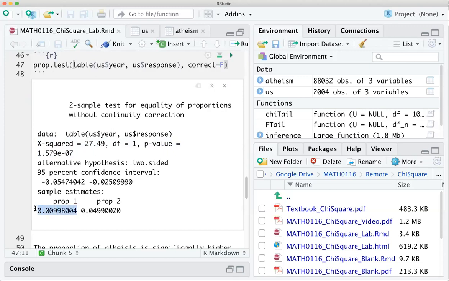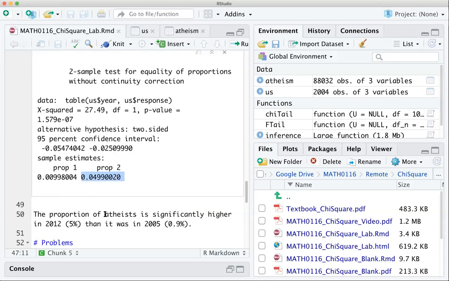So this is the proportion of atheists in the first group, and this is the proportion of atheists in the second group. The proportion of atheists in 2012 was about 5%, or 4.9%, but in 2005, it was 0.9%. So the proportion of atheists is increasing.